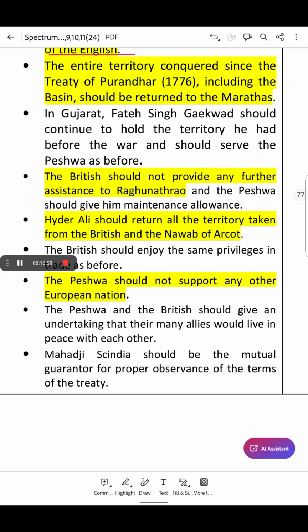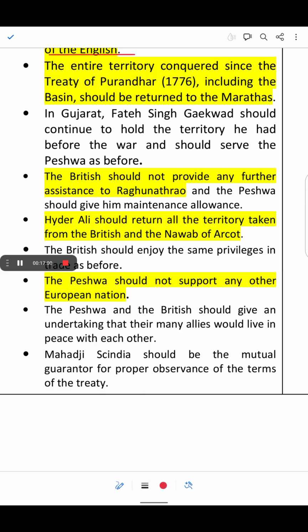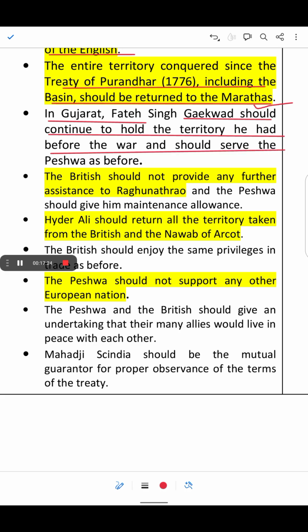The entire territory conquered since the Treaty of Purandar in 1776, including Bassein, should be returned to the Marathas, but Salsette was taken away by the English and Bassein was returned. In Gujarat, Fateh Singh Gaikwad should continue to hold the territory he had before the war and should serve the Peshwa as before.